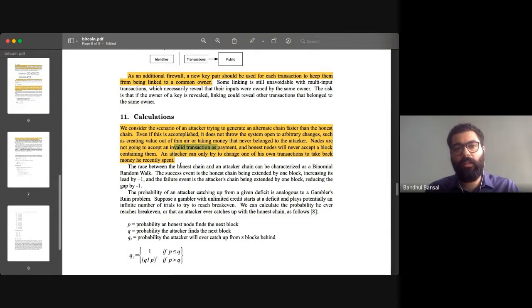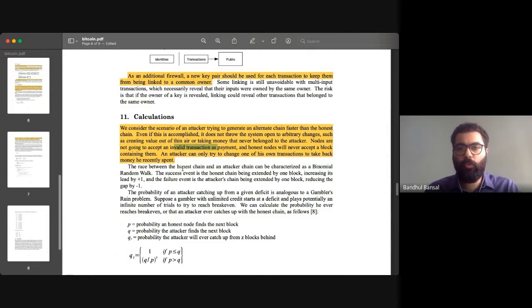So maybe an attacker has a payment to make, right? So he makes a payment to a sender, and then at that particular moment, as soon as he has paid that sender, he can start attacking the network. Now, to successfully attack the network, what needs to be done is, he needs to go in the network, right, and propose blocks to the network that will invalidate the transaction that the attacker has sent.